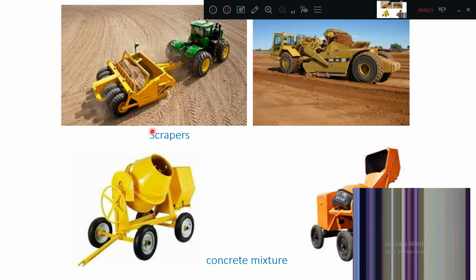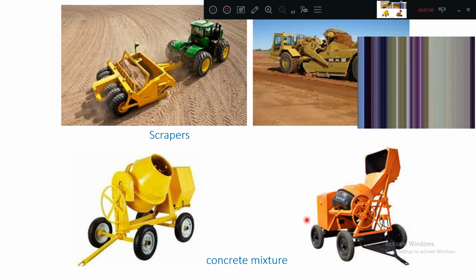Now these are called the scrapers, the top two diagrams. What it is going to do is maintain a definite level. When this vehicle moves in one direction, the grading is done, the extra layer is taken and automatically deposited. There is a sharp blade, and from this point it is going to deposit it. When it goes to the other location, again that blade is opened, so that the remaining material is slowly dumped up to the required thickness. This is called earth moving, and the equipment name is scrapers.